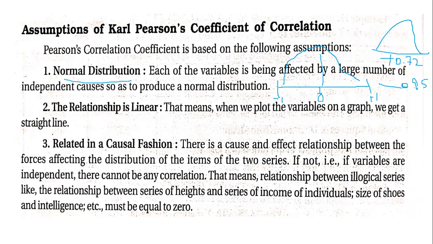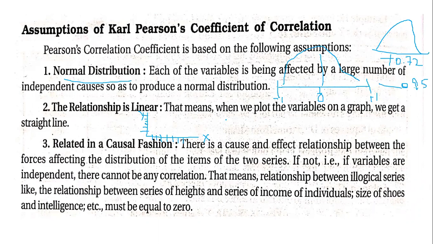Then the relationship is linear. That means when we plot the variables on the graph, we get a straight line. If you see the data wherever they have given A and B, or X and Y, take the previous problem. X was age, so X are the ages and Y are the percentage of regular players.